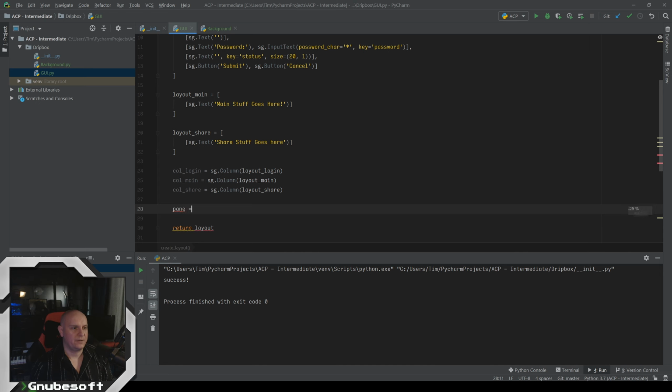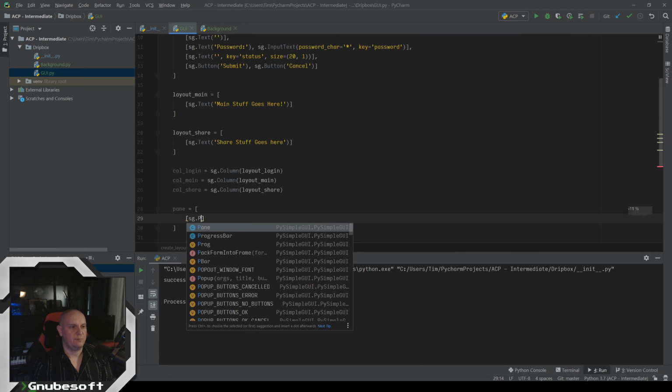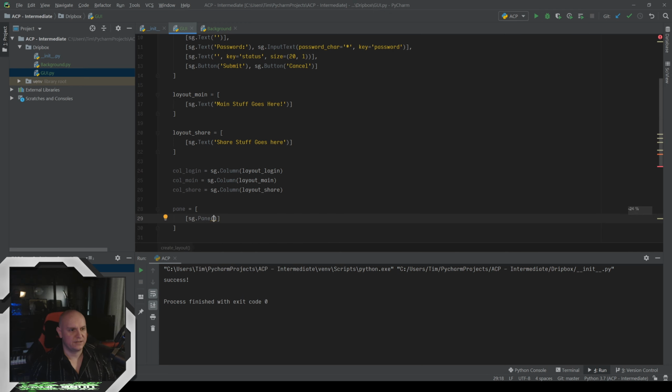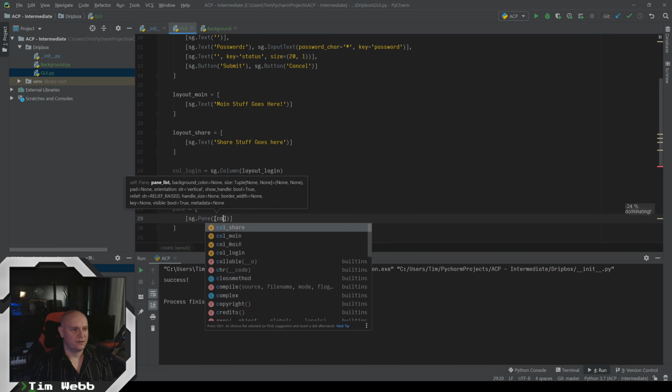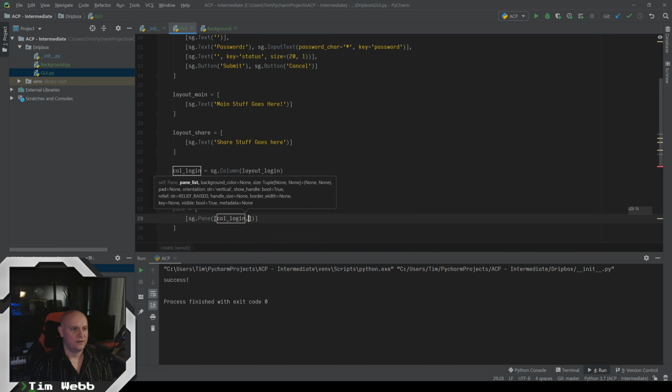So our pane is going to be, and once again, this needs to be a list of lists. SG pane, and now this is going to ask for a pane list, which is what our columns are. So we're going to make a new list here of column login, column main, and column share.